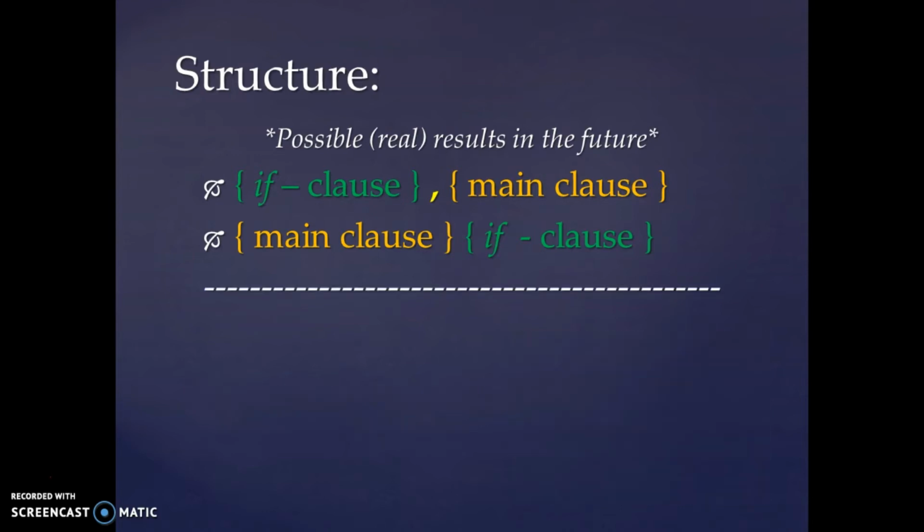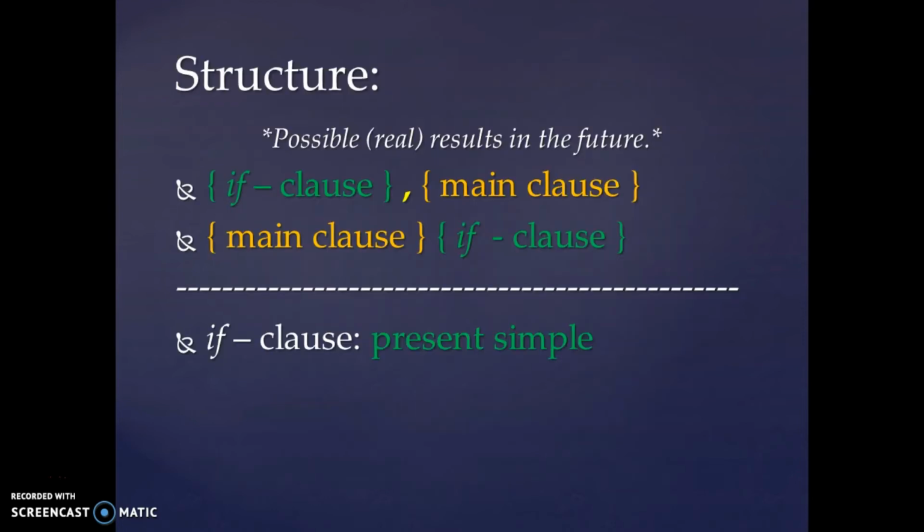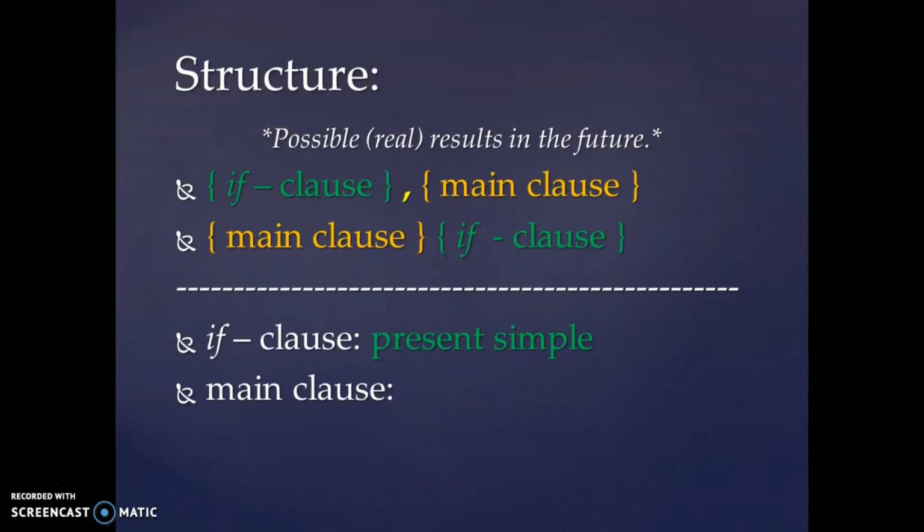So, now let's take a closer look at each part of this sentence. I want you to look at the if clause, if it rains tomorrow, and take a look at the verb. What verb tense are we using? If you said present simple, you're correct. Now, let's take a look at the main clause. Take a look at will bring. What verb tense is that? Well, if you said future simple, you're right.